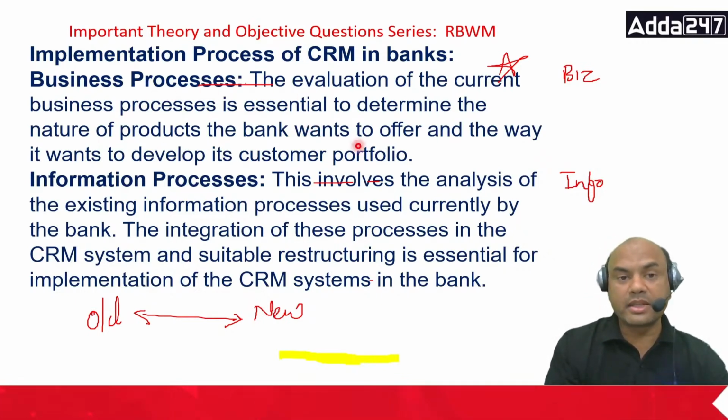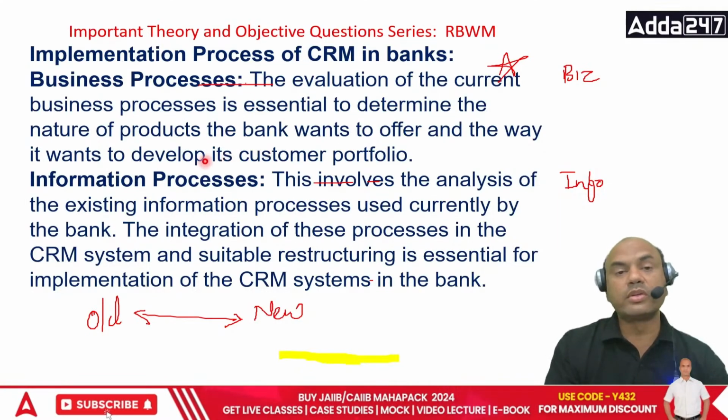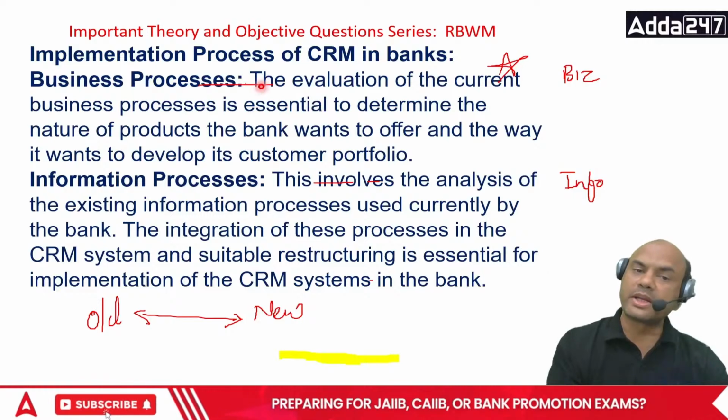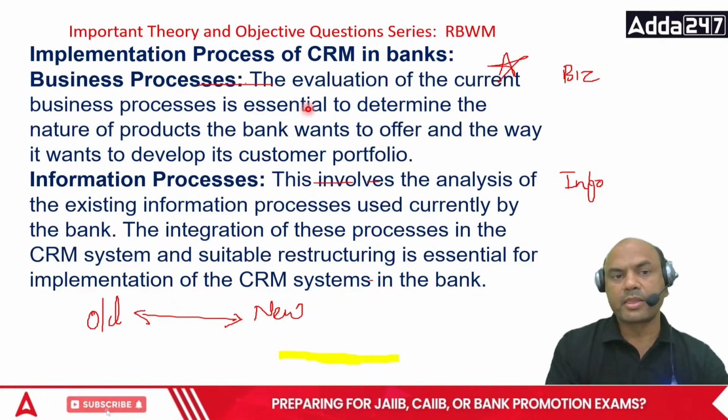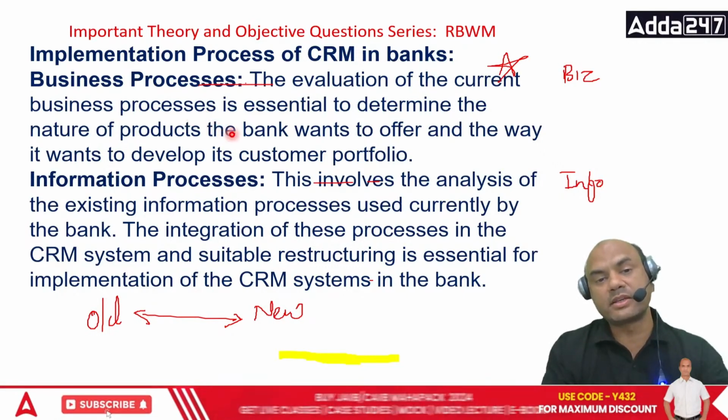When you climb any building, nowadays we go by lift. But when you climb by stairs, will you go on the 10th stair immediately? No. 10th step you don't go, right? 1, 2, 3, 4. That's the same way. Present process, I must go stage by stage to the next level.